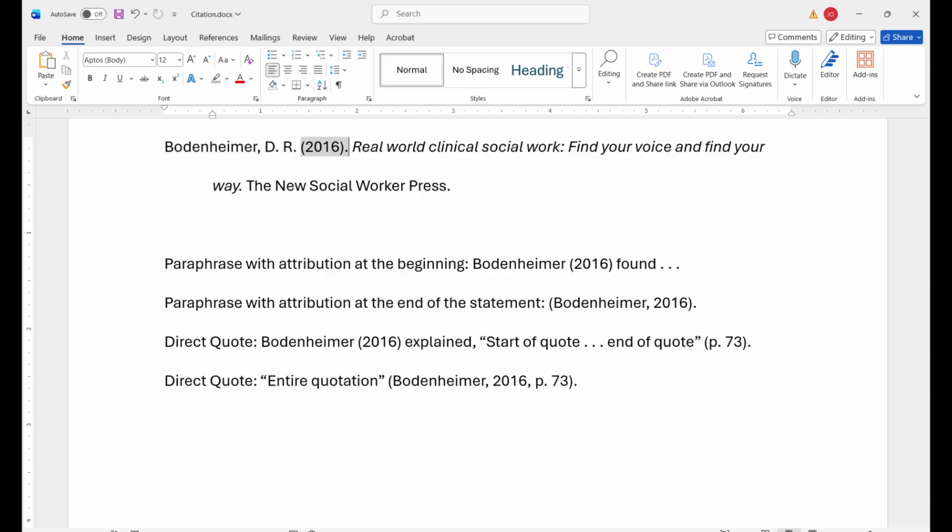Secondly, we'll add a date. Since this is a book, there's only a year listed. The year will be in parentheses followed by a period and a space after the closing parenthesis.